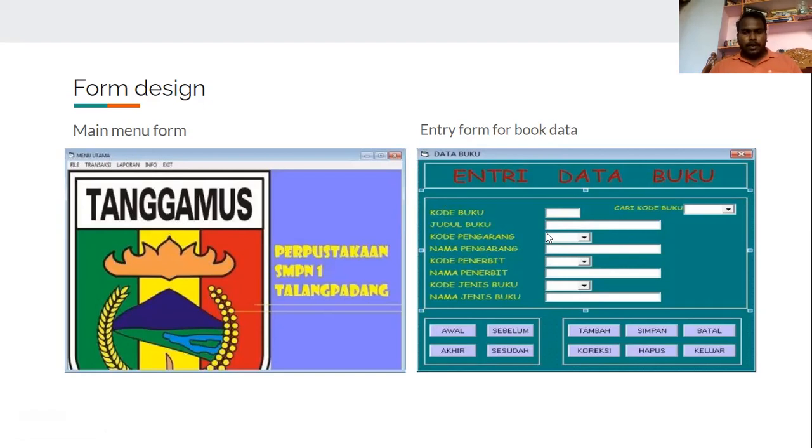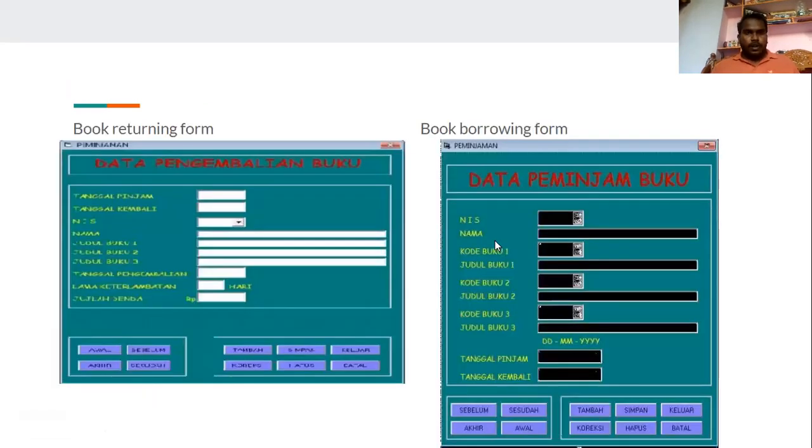It is not mandatory. The entry form for book data should be like this, but you can change it according to your requirements. The book returning form will be like this, and the book borrowing form will be like this.